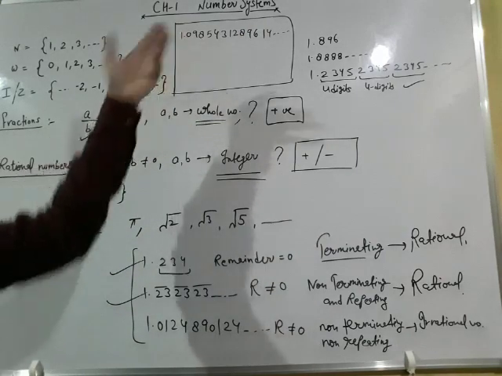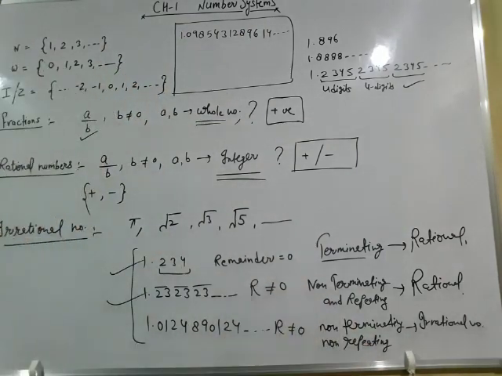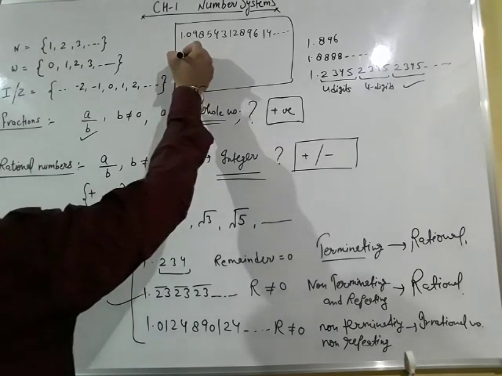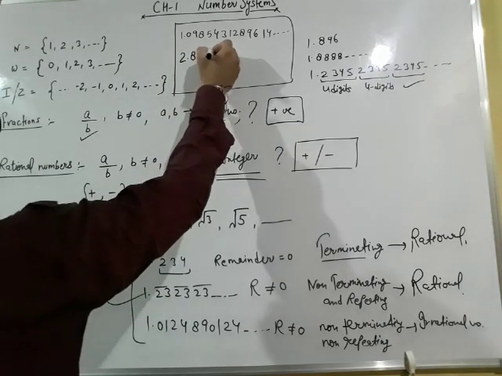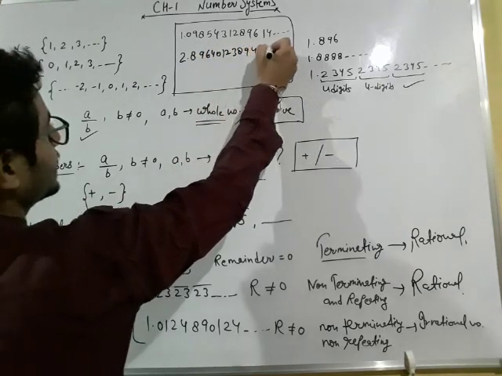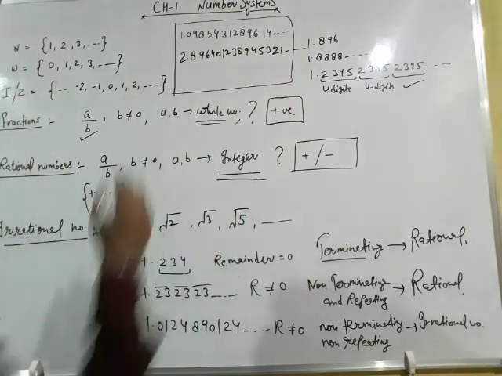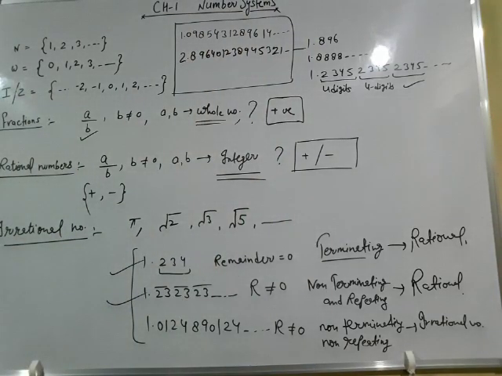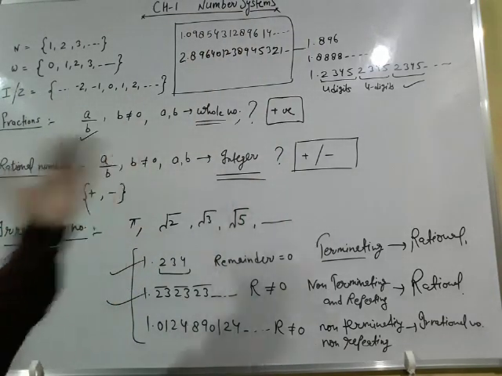Therefore this is an example of an irrational number. You can write as many as you want. Yes, you can write 2.896401238945321 and so on. You can write infinitely many irrational numbers.